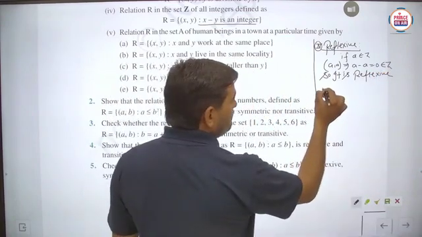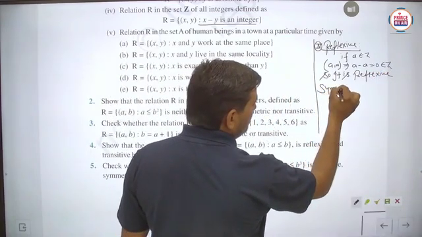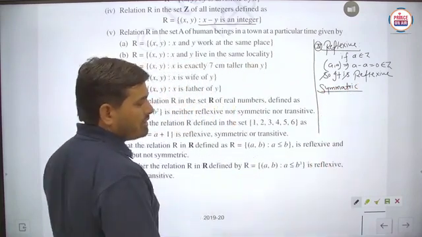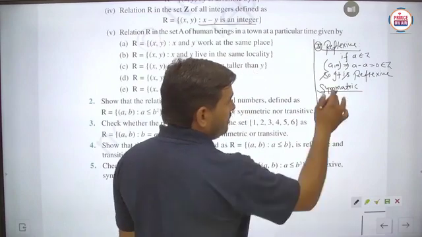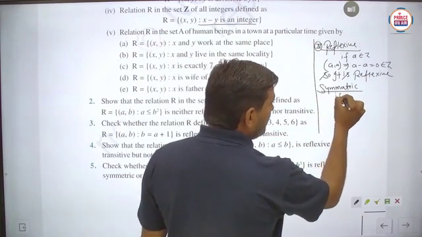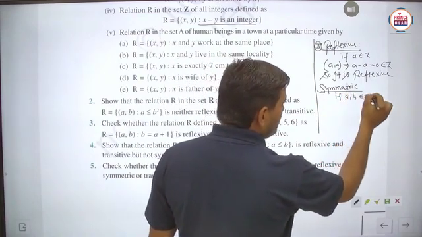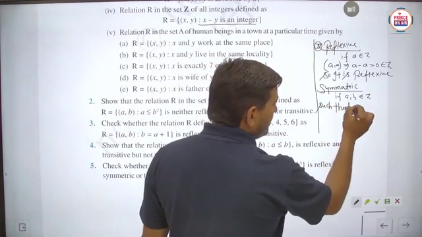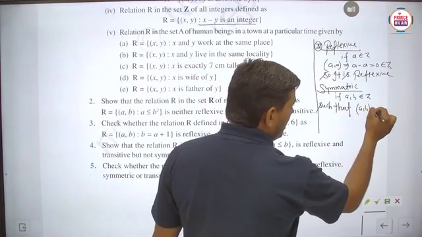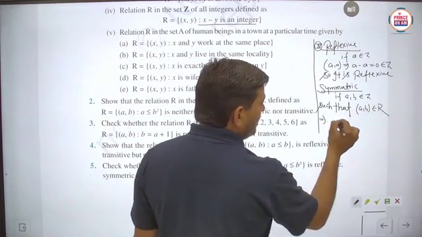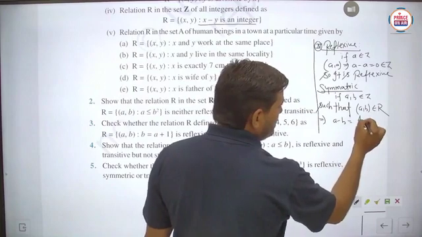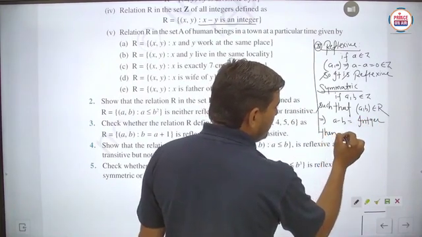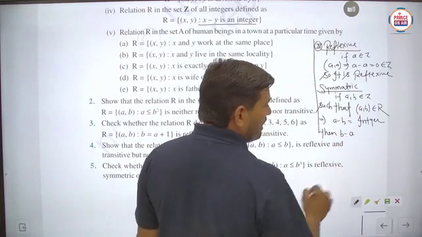Next we have to check for the symmetric. For the symmetric, if (a, b) belongs to R, then a minus b will be an integer. Then we have to check for (b, a): what can you say about b minus a?